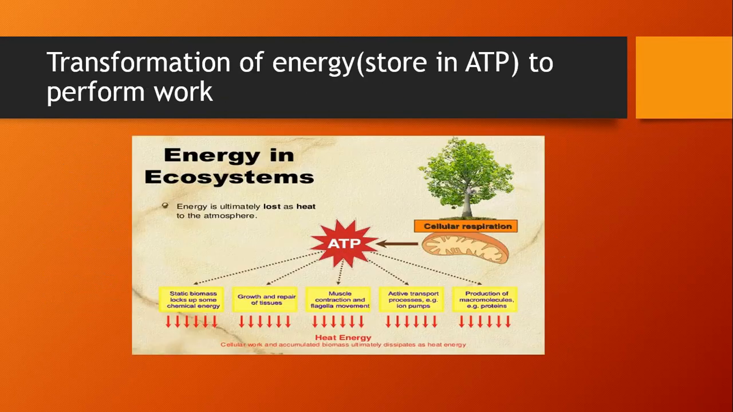Transformation of energy and storage in ATP to perform work. We save energy in the form of ATP. So where do we utilize this energy? We utilize this energy in our daily life activities like growth and repair of our tissues, muscle contraction, and active transport, the name of a process in which energy is needed. Also production of macromolecules, for example protein or carbohydrate. Now, as I am talking to you, I am also using energy in the form of ATP molecules.